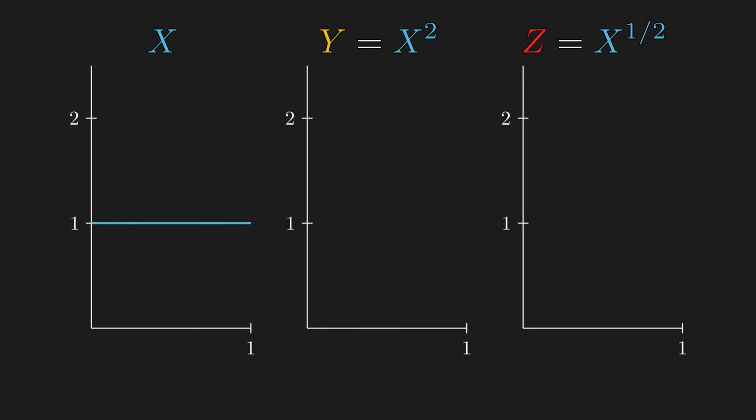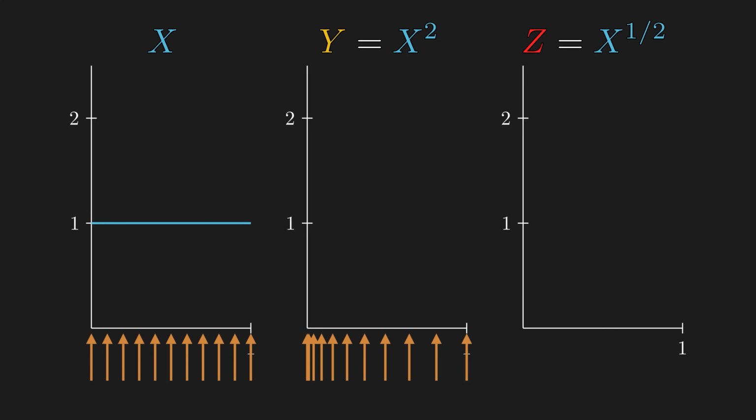So let's take x to be a standard uniform random variable and y and z to be x squared and square root of x respectively. We can sample a whole bunch of points that x can take, and 0 squared is 0, and 1 squared is 1. So y should be a distribution that ranges from 0 to 1 as well. Now, if we map all the other samples, more points are gathered around the left tail, so the distribution is probably heavier on the left side.